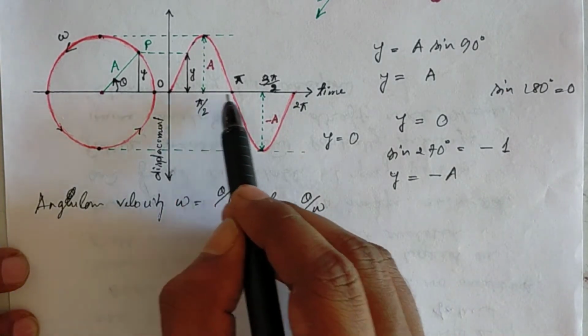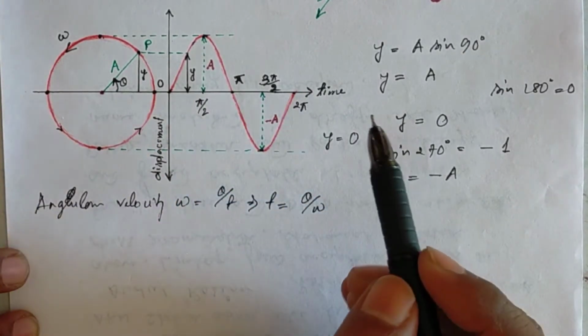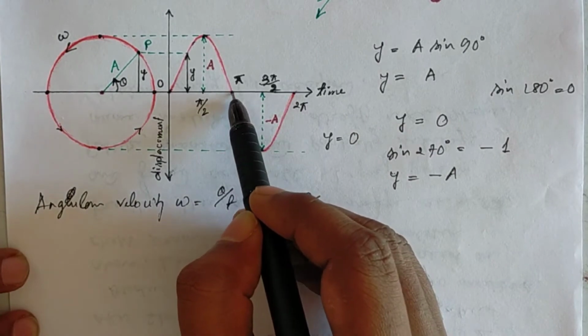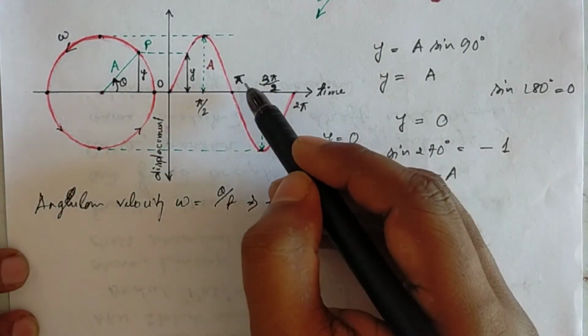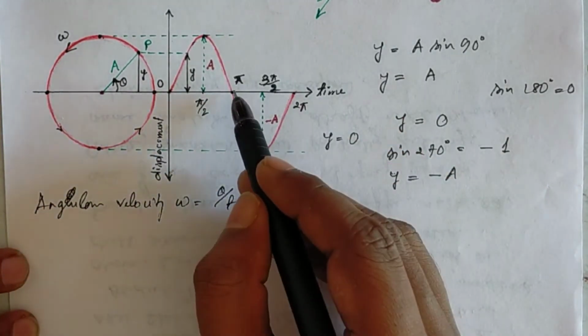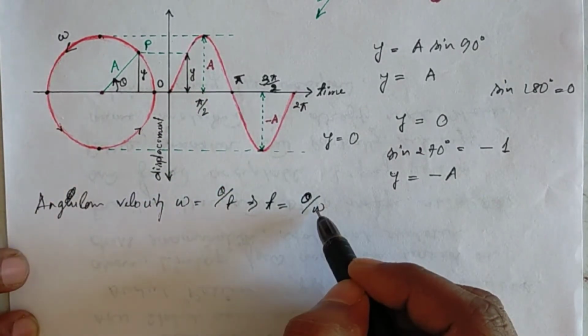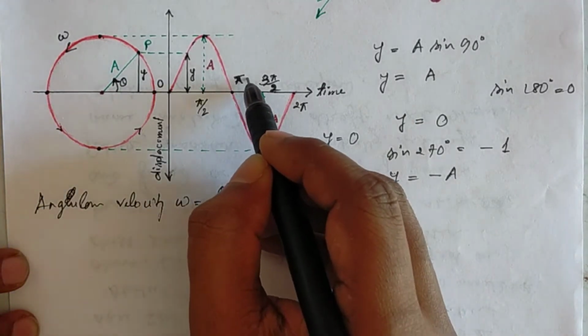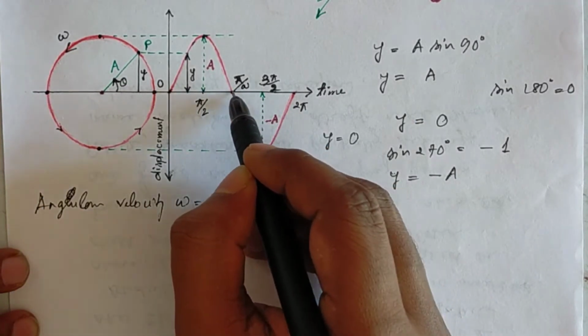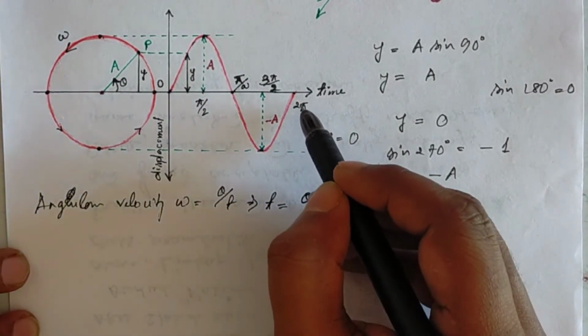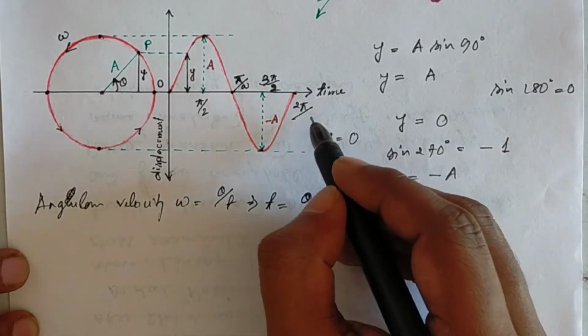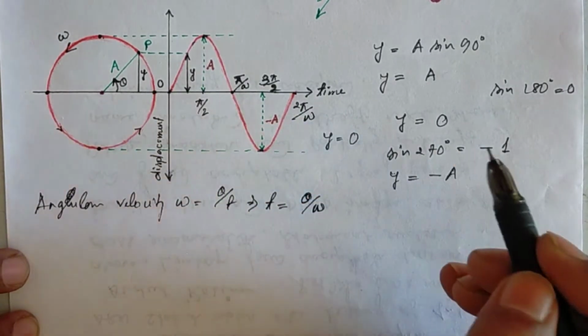So here this is the time axis, and this point indicates time t here, and theta is pi, and omega is the angular velocity. So here it will be pi by omega, this point indicating pi by omega, and this point indicating twice pi by omega.